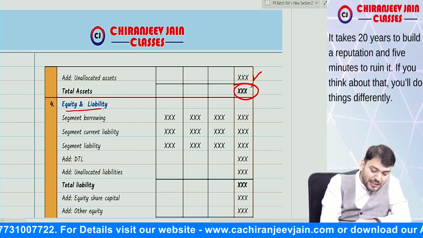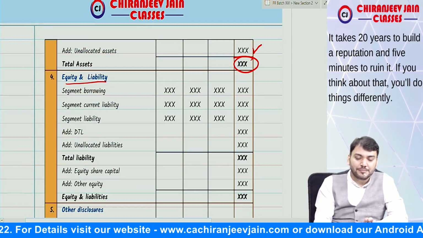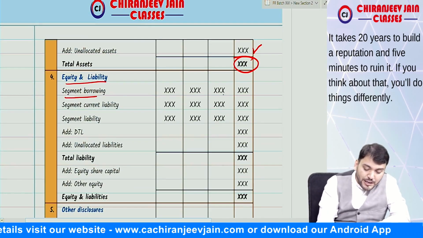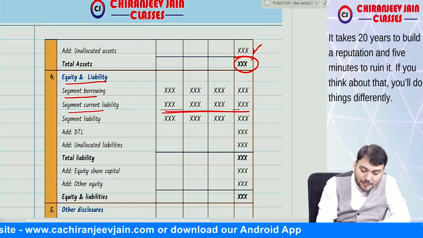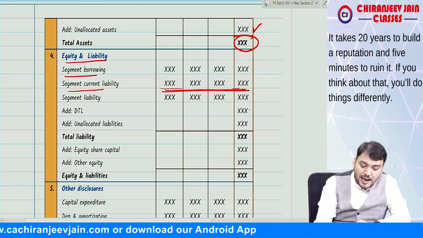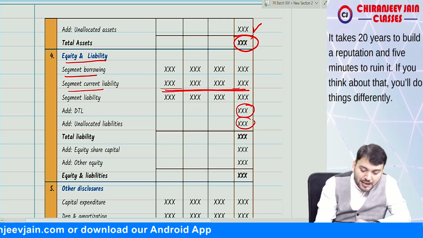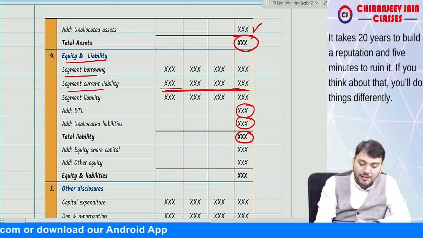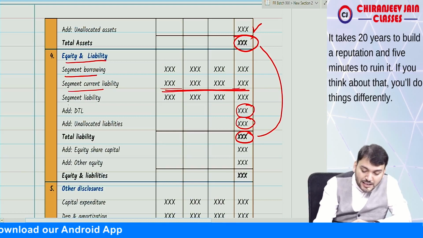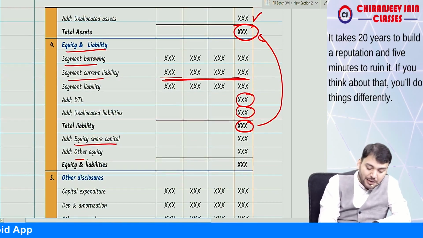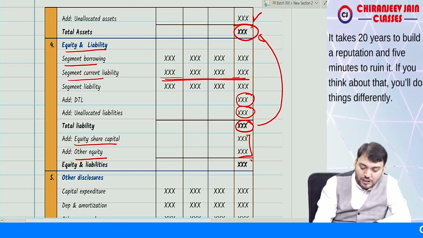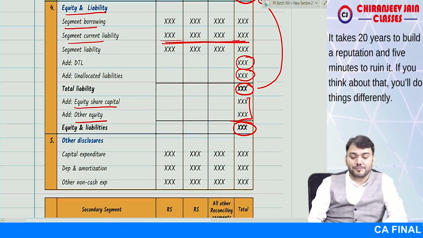Then we write down equity and liability, meaning segment liability. Yes sir. So we write down segment borrowing and segment current liabilities. This will become total segment liability. In this we'll add DTL and unallocated liability. This will become total liability, but this will not match with the total asset. To match with the total asset in the balance sheet, we'll also write down equity, share capital and other equity. So this will become total equity and liability.